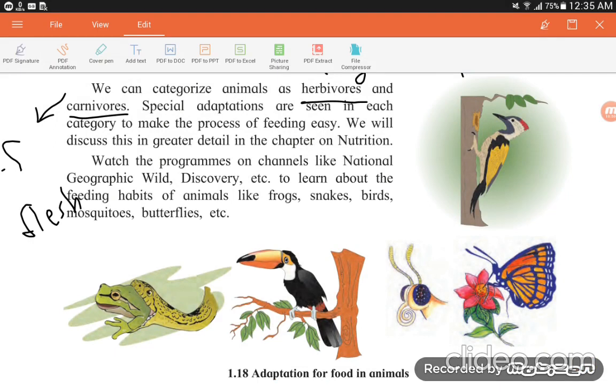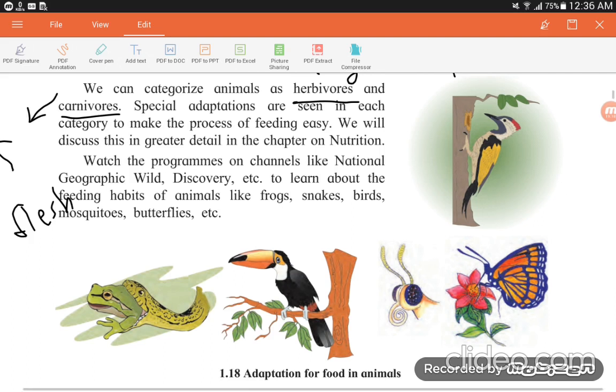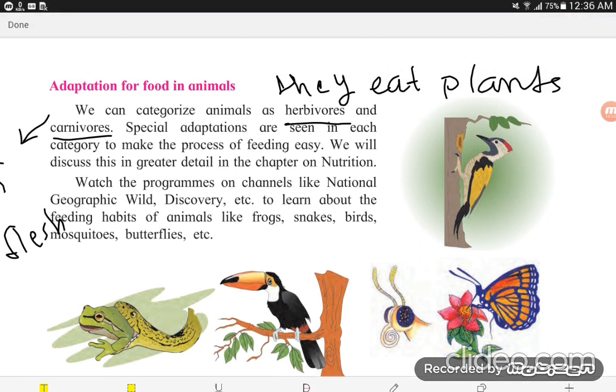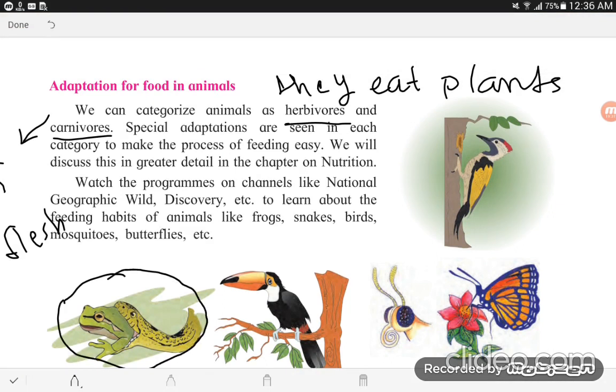Watch programs on channels like National Geographic, Wild Discovery, etc. to learn about the feeding habits of animals like frogs, how the frog eats and takes its prey, then chameleons, snakes, birds, mosquitoes and butterflies. Look, there is a diagram of a snake preying on its prey.